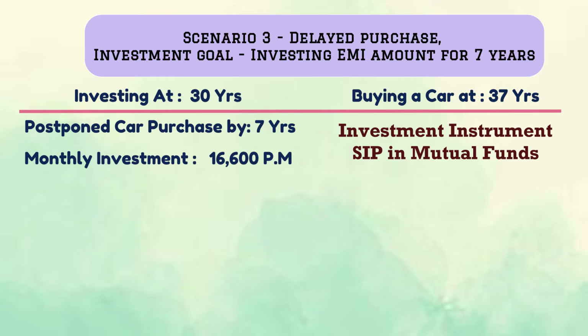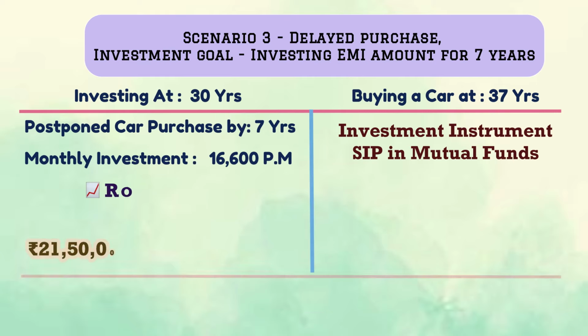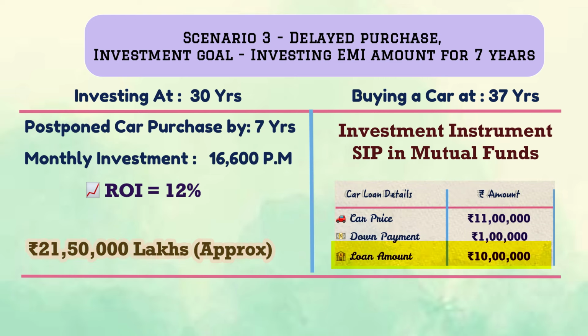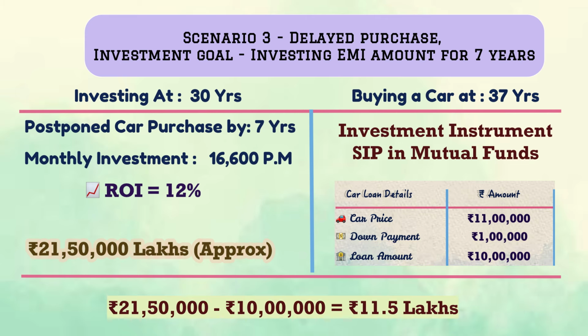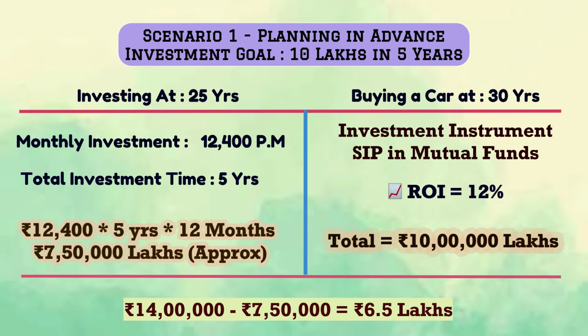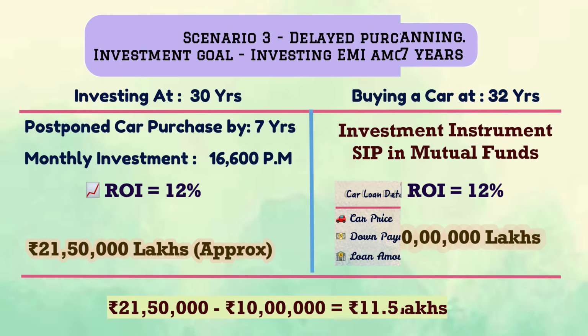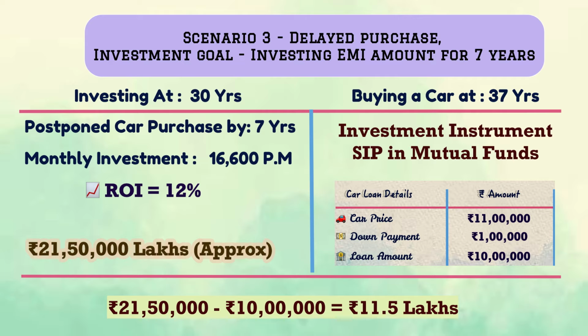The total amount at the end of 7 years would be 21.50 lakhs. So now look at the difference. You have 21.50 lakhs and you needed only 10 lakh rupees to finance that car. So you are left with a surplus of 11.5 lakh rupees. So a quick summary of the three scenarios. Scenario 1, you save 6.5 lakh rupees. Scenario 2, you save 7.5 lakh rupees. Scenario 3, you save 11.5 lakh rupees.